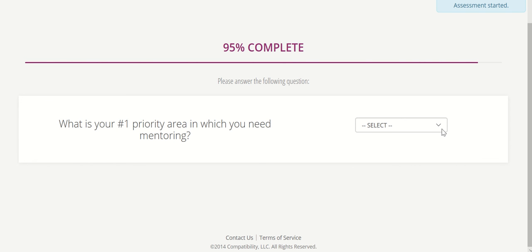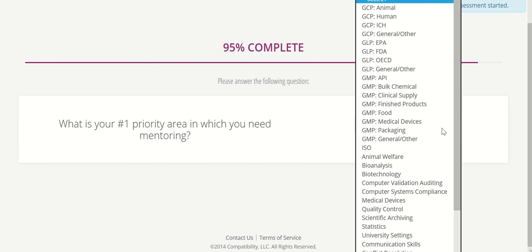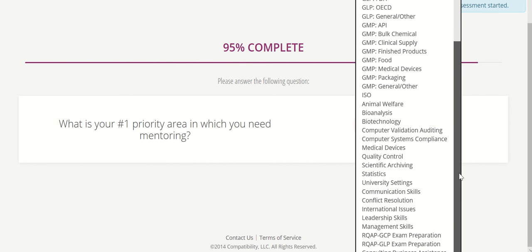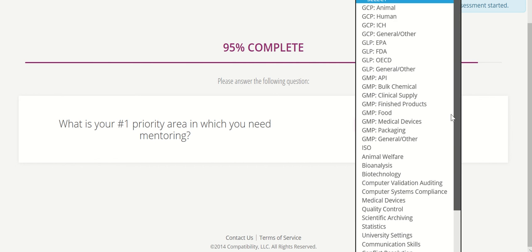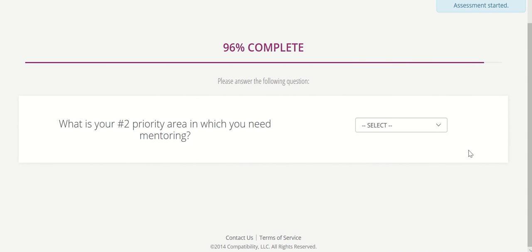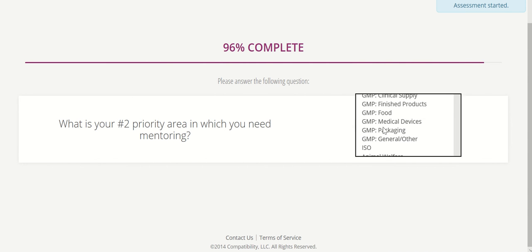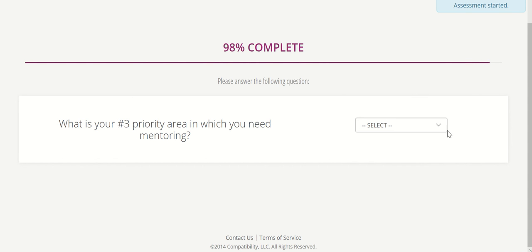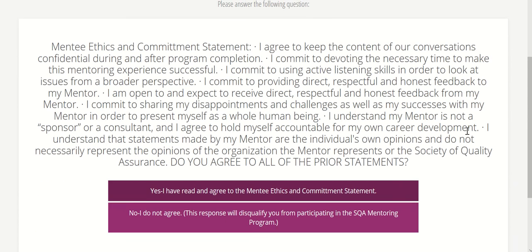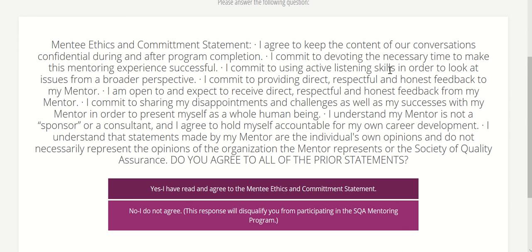Be very careful in your selection here, because once you have selected something, then it's going to move to the next question, and you will not be able to go back. So just look at the list and be very sure that you are choosing the one that you absolutely want, because then we move to number 2, and then we move to your number 3 priority area, and that's it, only 3 priority areas. And then you also will have a mentee ethics and commitment statement that you need to read and agree to.